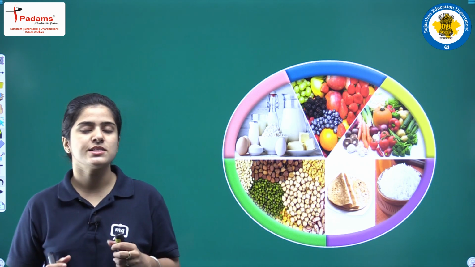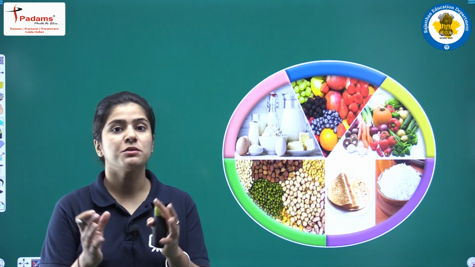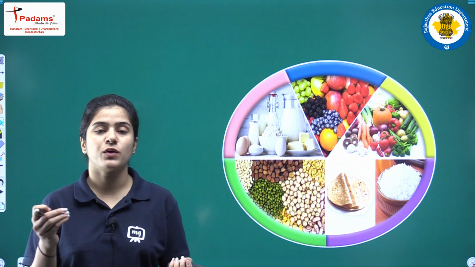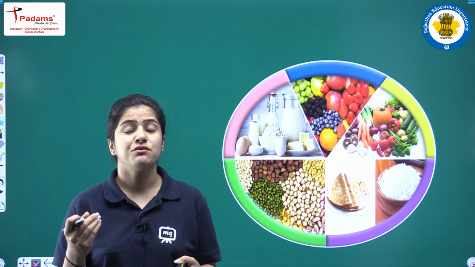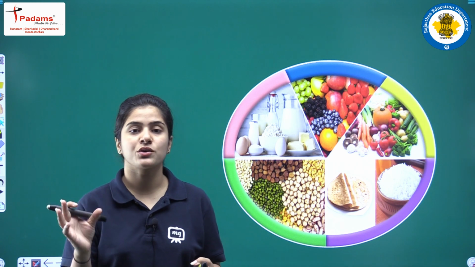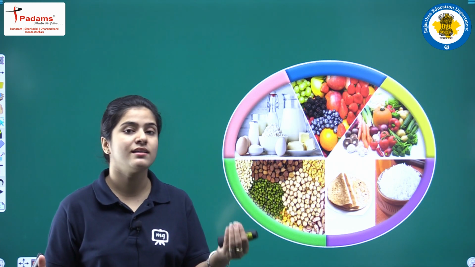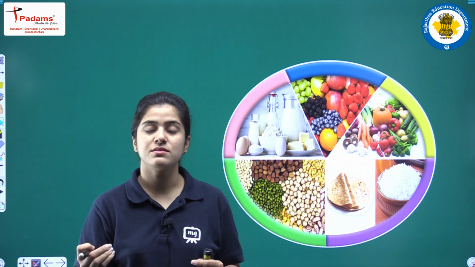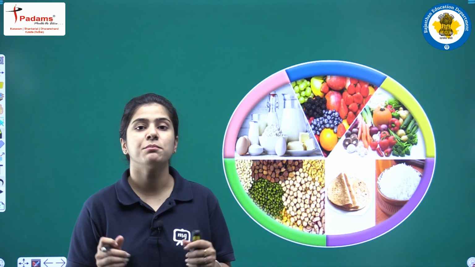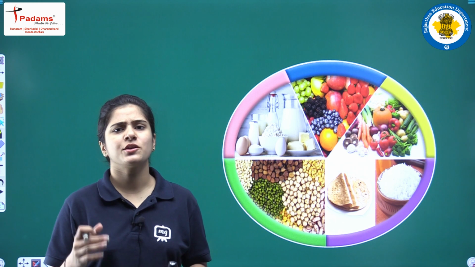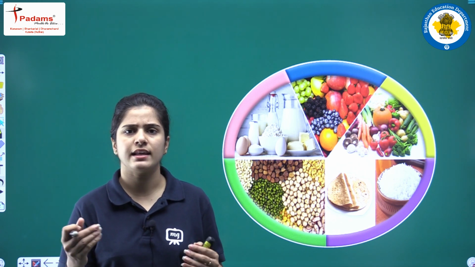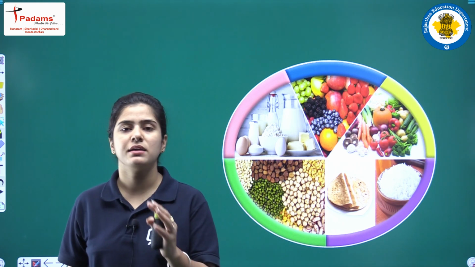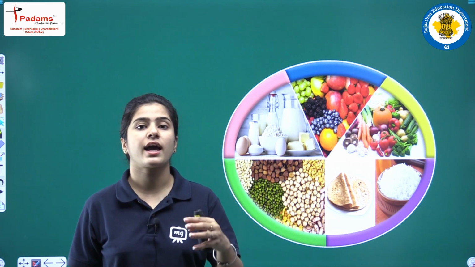All right, students, when I talk about food, we talk about a meal also, because in a meal we don't have one particular item. Usually we have one kind of grain, like chapati or rice. We'll also have a dal or vegetable, pickle or curd, along with some milk. So a meal consists of a number of food items taken together at one time to have a proper and nourished body. Usually I don't have one particular vegetable while I'm having my dinner, lunch or breakfast. So this is what a meal means: a meal contains a lot of food items that I eat together.